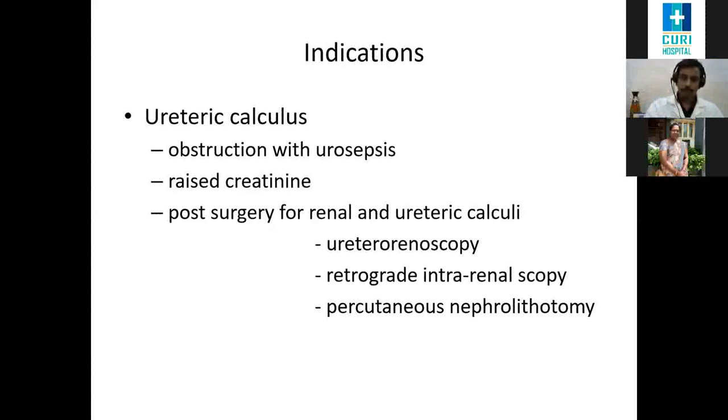What are some of the indications for using a DJ stent? Ureteric calculus, either causing an obstruction with urosepsis or causing raised creatinine, or any surgery for renal and ureteric stones. Surgeries such as ureterorenoscopy, retrograde intrarenal surgery, and percutaneous nephrolithotomy. These are the indications: obstruction with urosepsis, a raised creatinine, or a surgery for renal and ureteric stones.